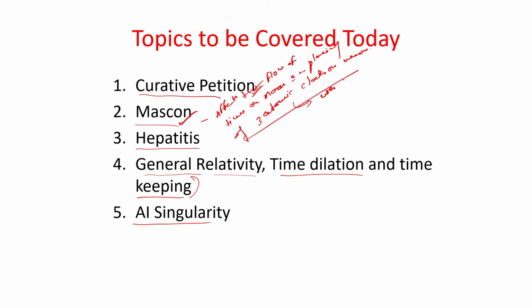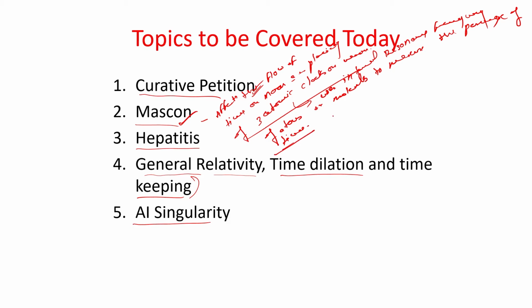So atomic clocks basically use the internal resonance frequency of atoms or molecules to measure the passage of time. So basically they do precisely these things.